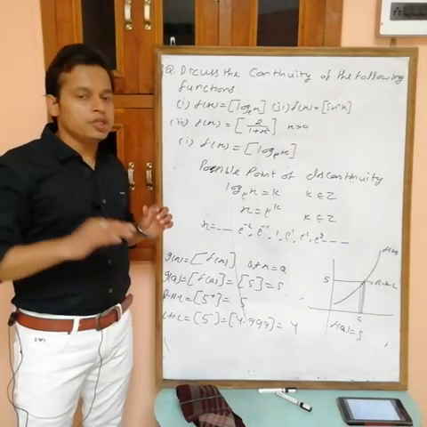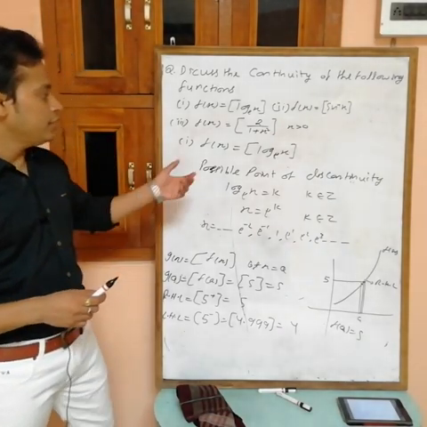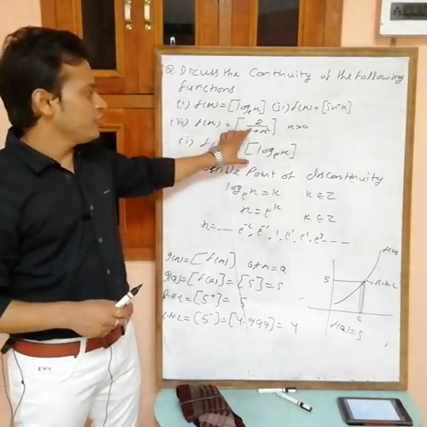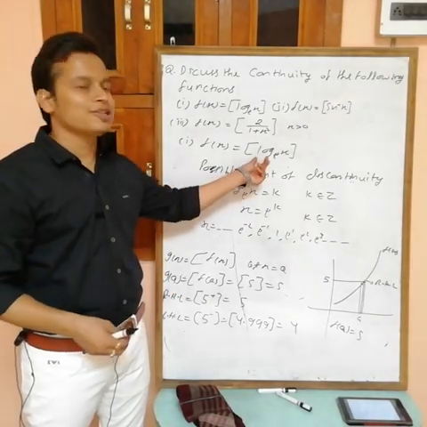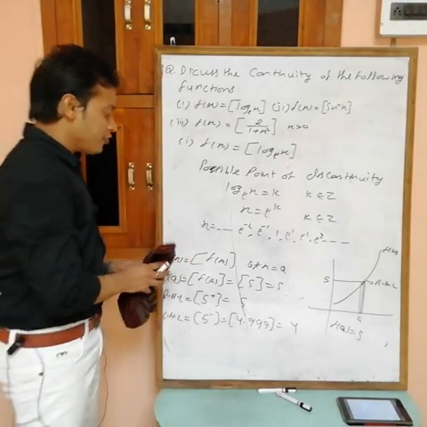If function is either increasing or decreasing, and then greatest integer of f(x), this function is always discontinuous at every point where f(x) becomes integer. If you take a decreasing function, also same thing.